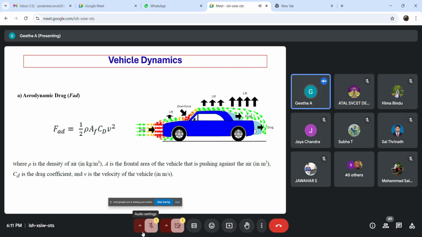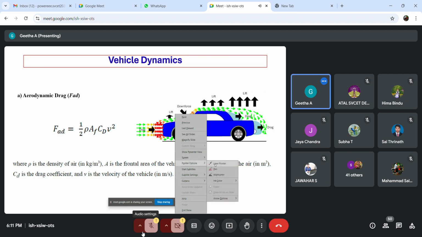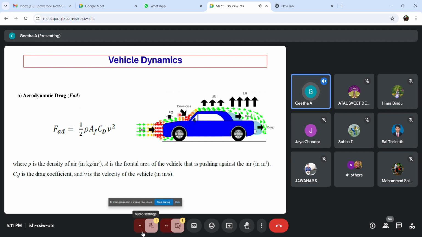The first and most important one is the aerodynamic drag force. Here, as the vehicle moves forward, obviously the atmospheric air will exert certain pressure over the vehicle.